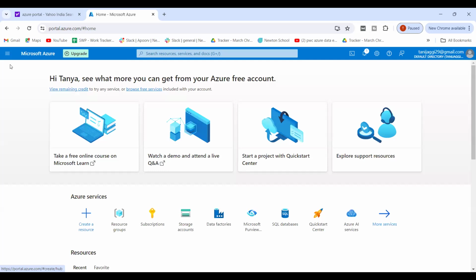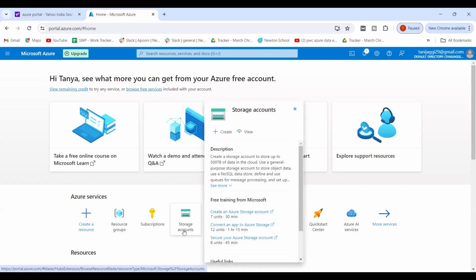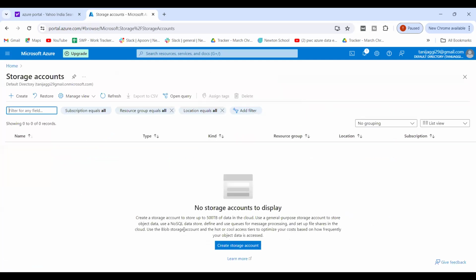So once the resource group is created, you have to create a storage account, so you can save your data. To save your data, there have to be some folders, and only in those folders can you save your files, right? You need some space where you can keep your stuff. The same way, we have a storage account. So you go and click on storage account.